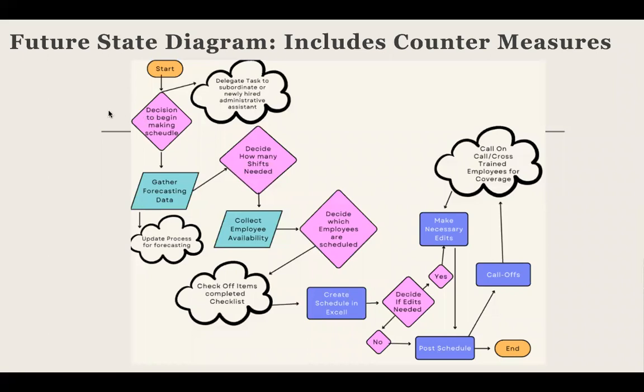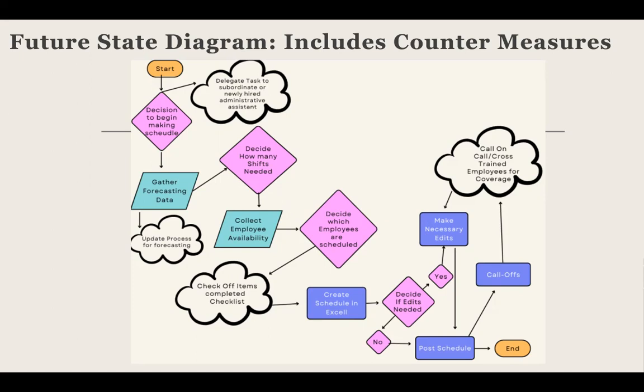Like before, you're going to make the decision to create the schedule. You can then delegate the task to a subordinate or a newly hired administrative assistant. You're going to go ahead and gather the forecasting data. This little bubble below describes what we may need to do to update that process to make sure that that's not where the errors are coming from. We're then going to decide how many shifts we need, collect employee availability, decide which employees are scheduled for when,